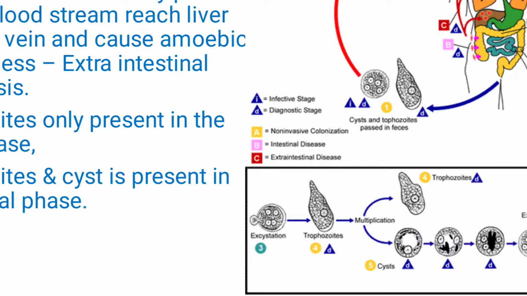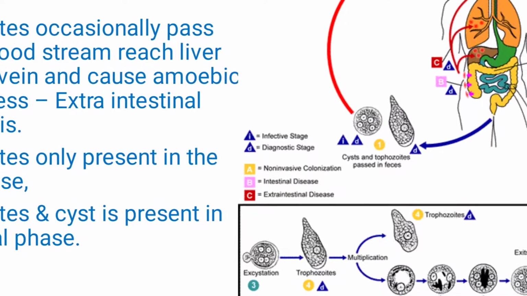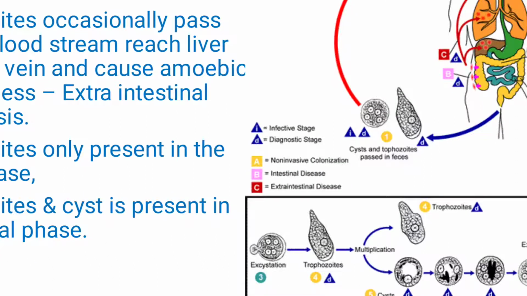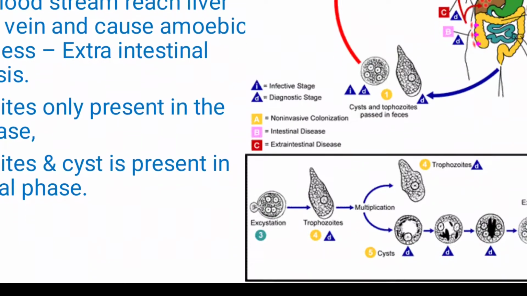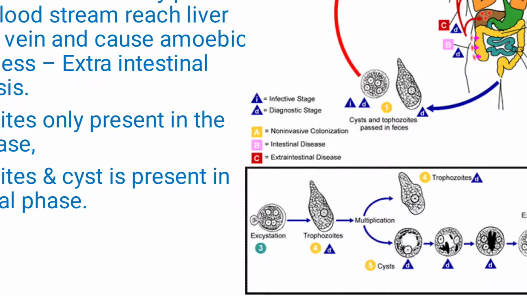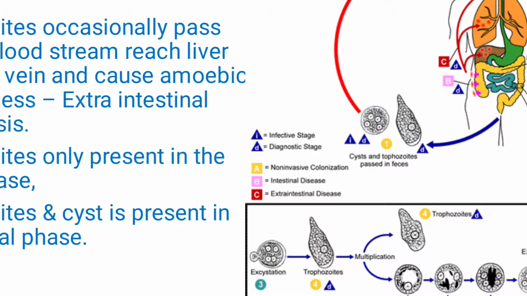In the colon it is converted into trophozoites, and upon multiplication they form trophozoites as well as cysts. The cysts form in the colon itself, which are the very infective stages, and these cysts move out of the host through fecal elimination.